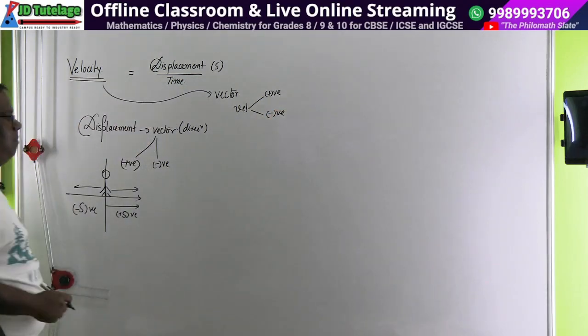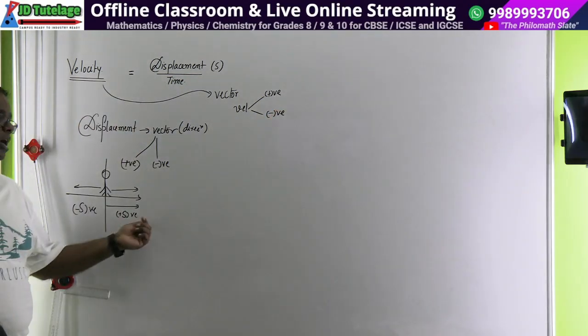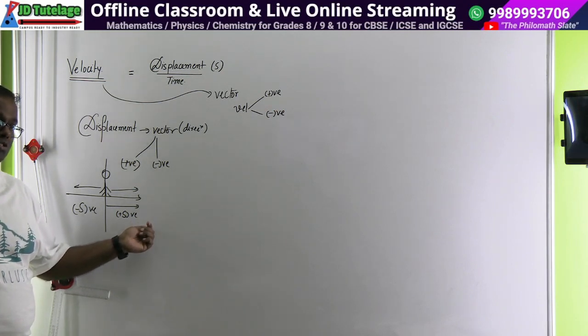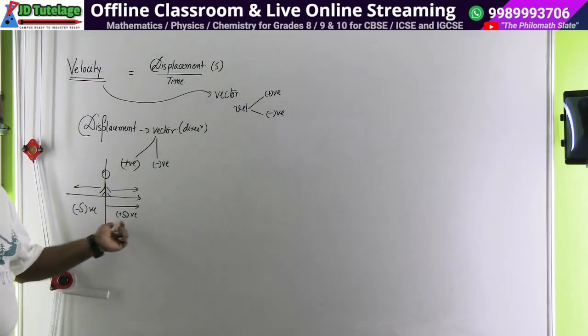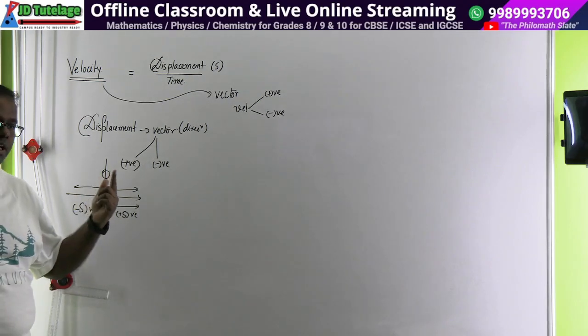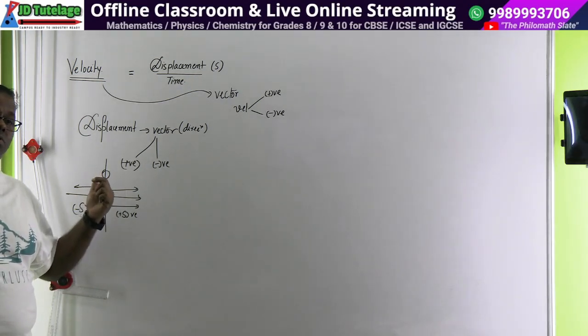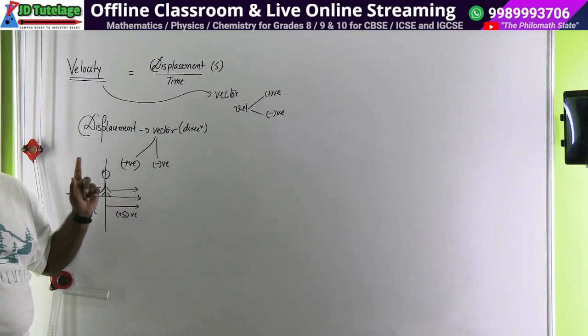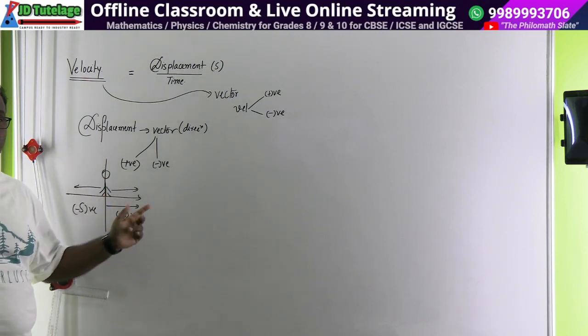Say for example, a body moves 10 meters in 1 second towards east. So we are taking its velocity as 10 meters per second positive. At the same time, one child moved 10 meters west in 1 second. The velocity of that child will be minus 10 meters per second. That does not mean that child is going slower as compared to this child.